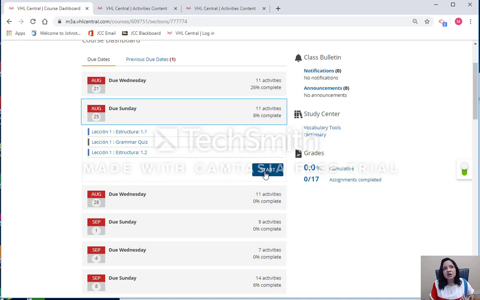Now this doesn't apply to tests, and this doesn't apply to quizzes. Some quizzes and tests have a specific window, so please go ahead, look on your calendar when these are due and assign that time, because those cannot be rescheduled.